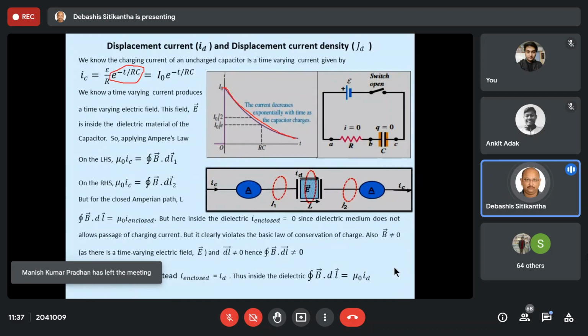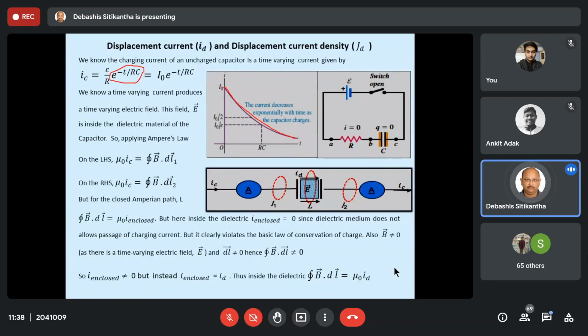Now, as I told you, the charging circuit of a capacitor is a time-varying circuit. That means the charging current through the capacitor, the voltage across the capacitor, the charge on the capacitor, all these are changing with respect to time.